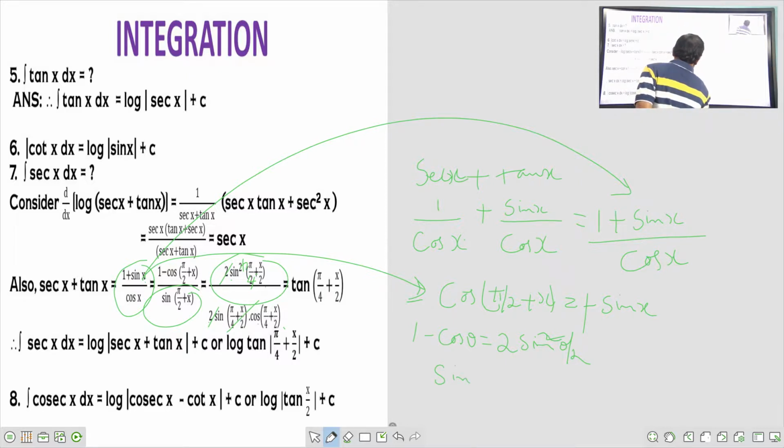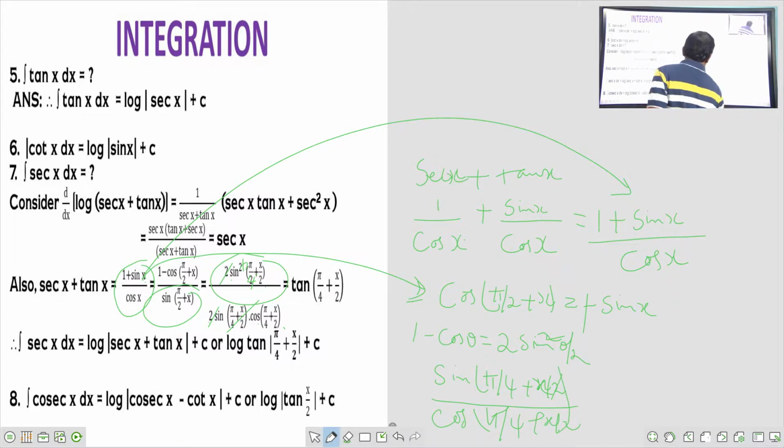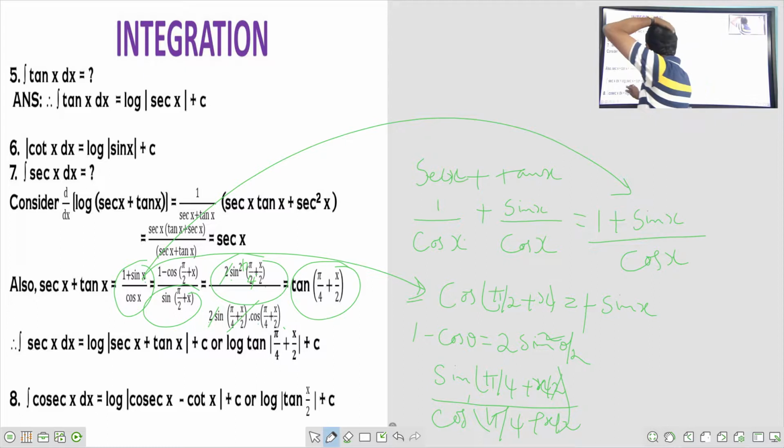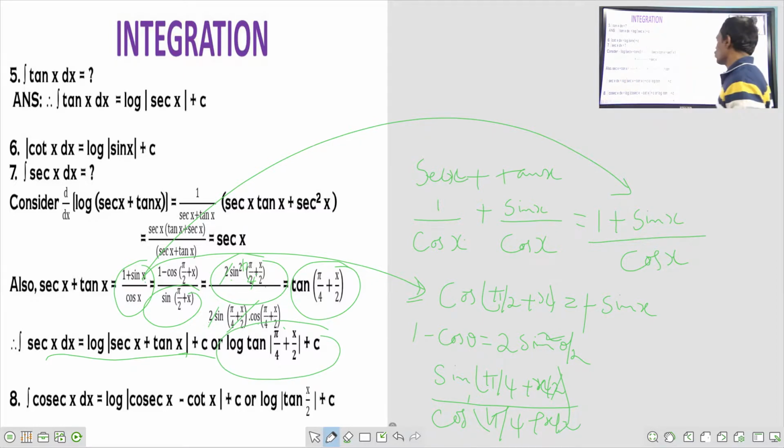What happens here? Sin pi by 4 plus x by 2 by cos pi by 4 plus x by 2. So this is sin by cos, nothing but tan of pi by 4 plus x by 2. That's why the integral of secant x is equal to log of secant x plus tan x. Otherwise, we can take another answer, log of tan of pi by 4 plus x by 2.